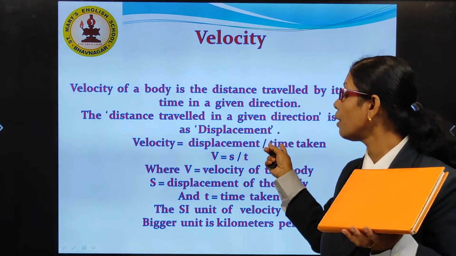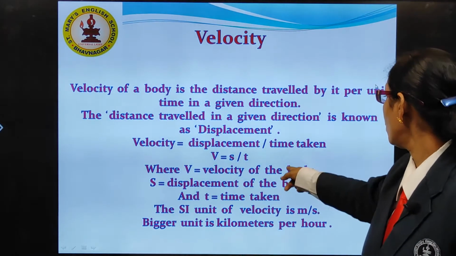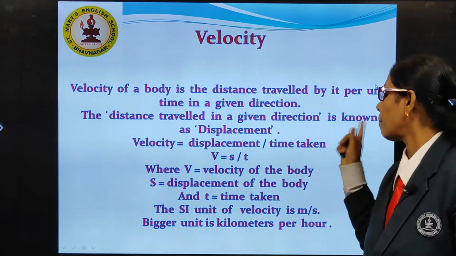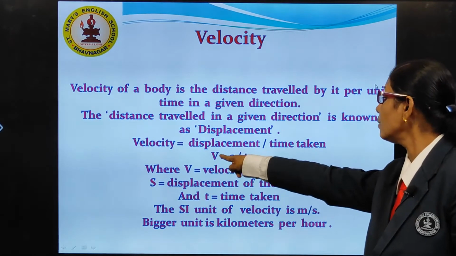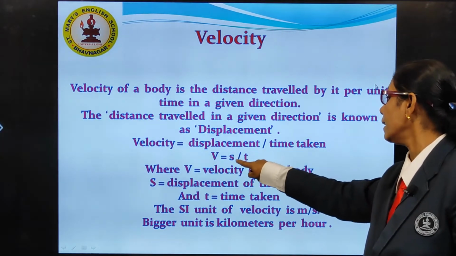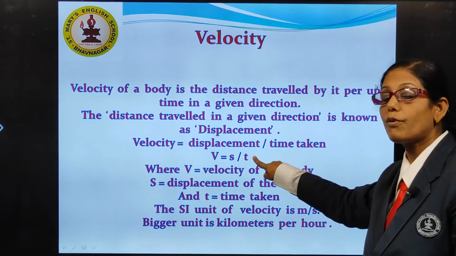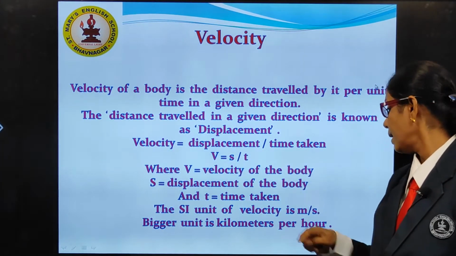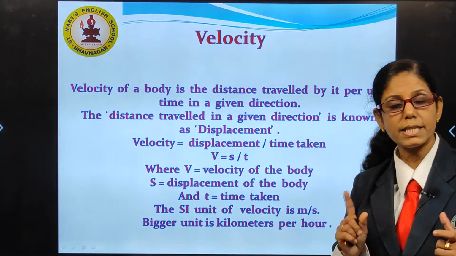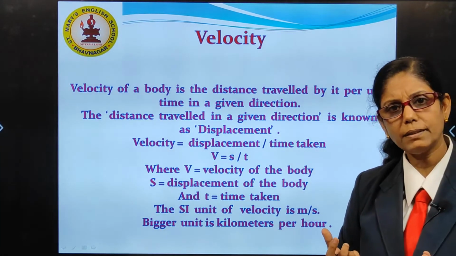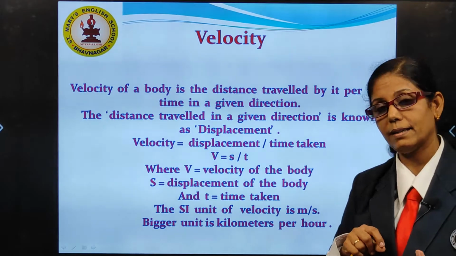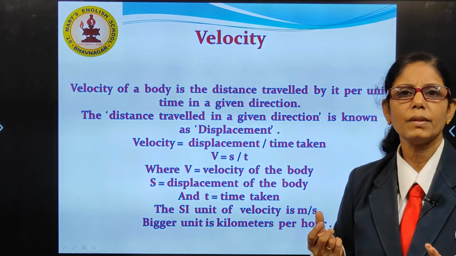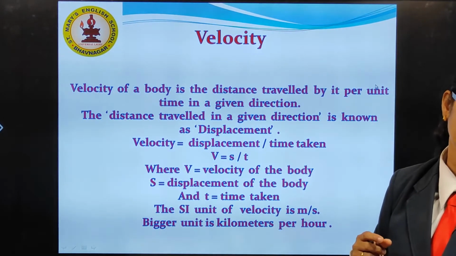So, velocity of the body is equal to displacement upon time. Again, I have taken V for velocity, S for displacement, T for time taken. So, V is equal to S upon T. SI unit of velocity is the same as that of speed, that is meter per second. Higher unit will be kilometer per hour.